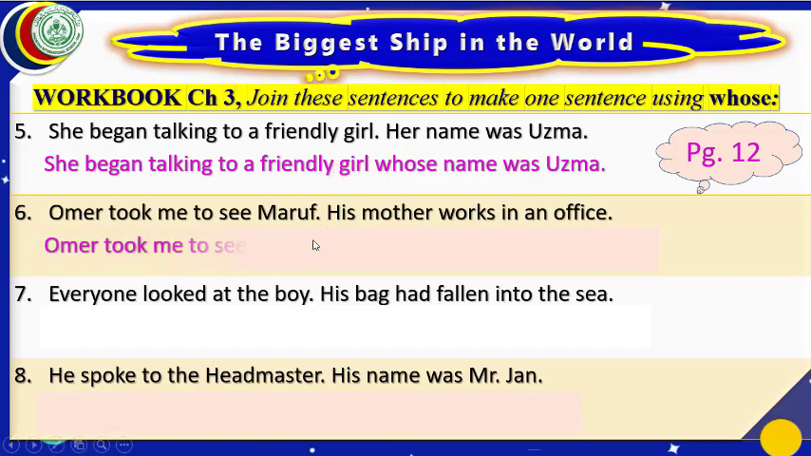Let us move to part number 6. It will become, Umar took me to see Maruf, whose mother works in an office. What have we done here? After Maruf, there was a full stop. We have left it. We have changed this his into whose. This is the rule. This is the method that is said in our book.